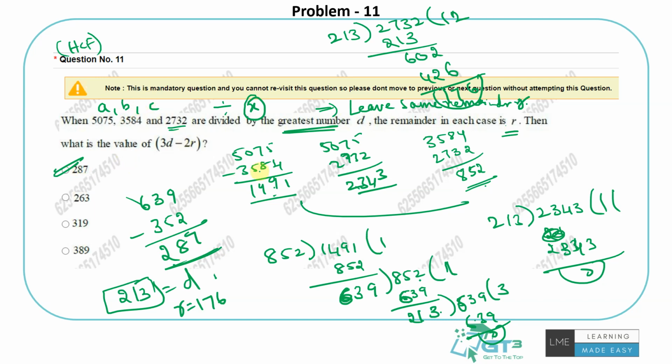So you just need to do HCF. Whenever you get the same remainder for all of them, just subtract them among themselves. If they have given the value, you could have subtracted that value and then done the HCF. Otherwise, you can just subtract among themselves to get the HCF. As I said, stick to this method. Do A minus B, A minus C, B minus C. Then find the HCF of those differences, and that will give you the greatest value that can divide and leave the same remainder. What should be the remainder? Just divide one of the numbers by it and check the remainder, and you can do it.